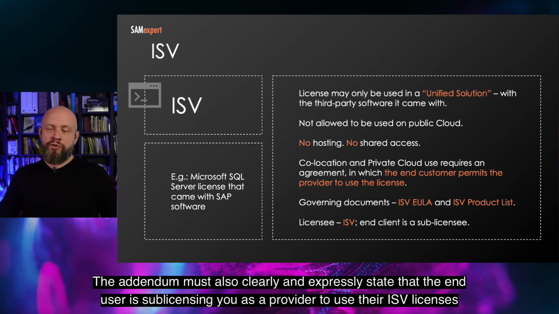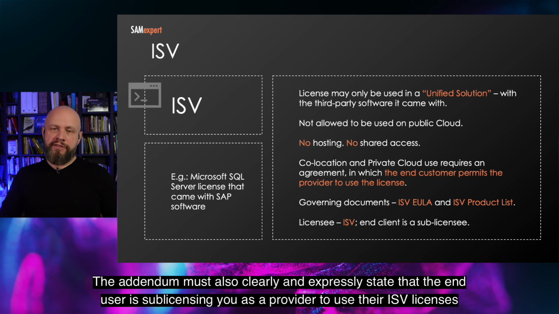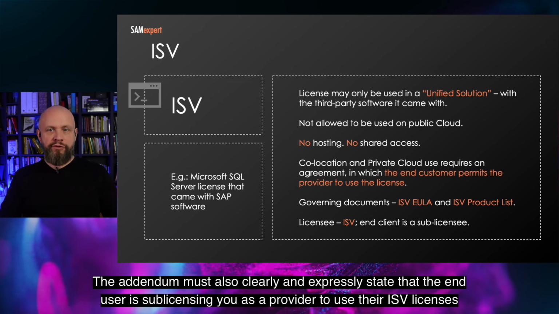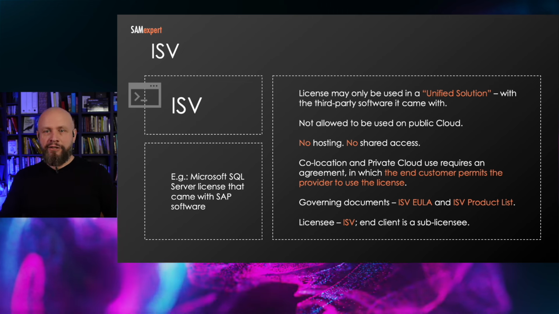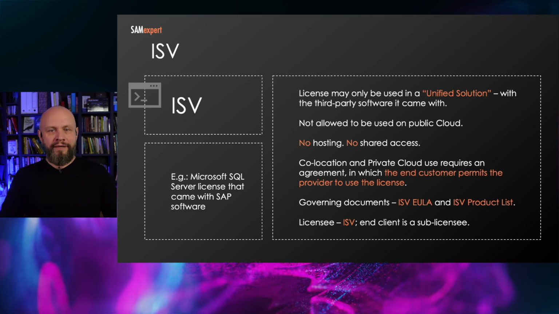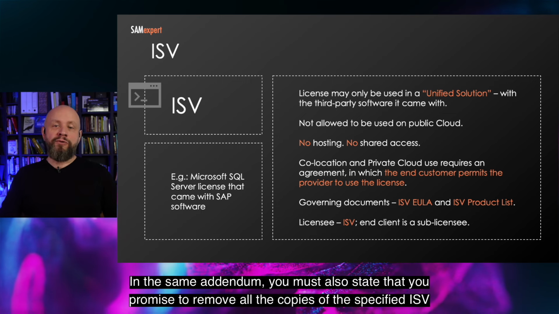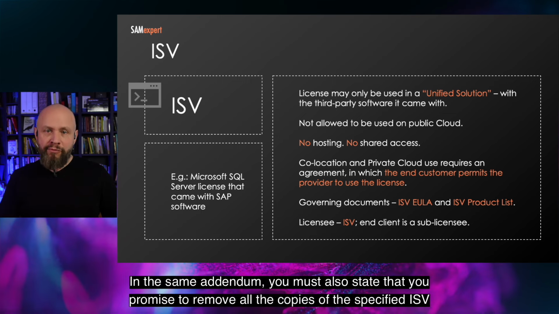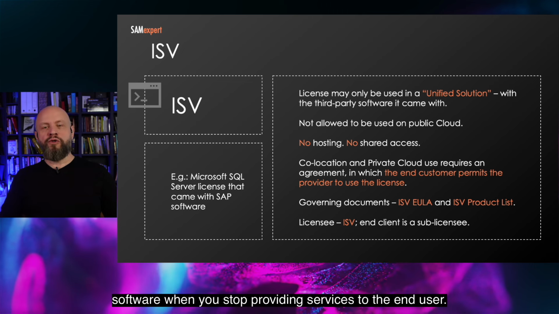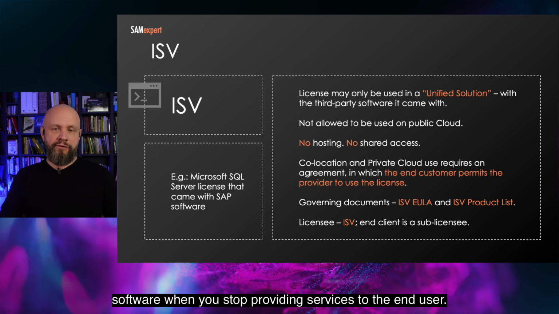The addendum must also clearly and expressly state that the end user is sublicensing you as a provider to use their ISV licenses to provide hosting services to them, back to the end user. In the same addendum, you must also state that you promise to remove all the copies of the specified ISV software when you stop providing services to the end user.